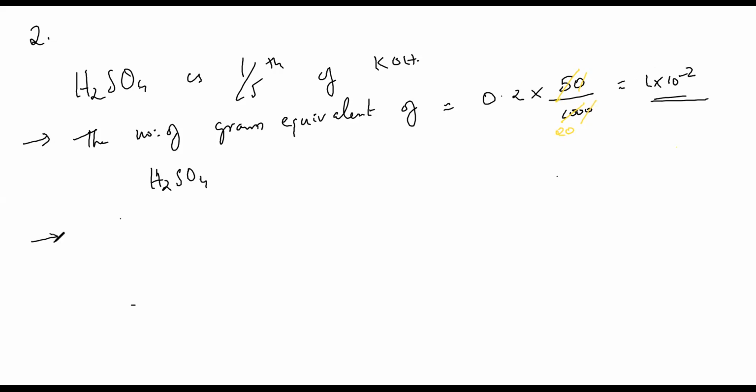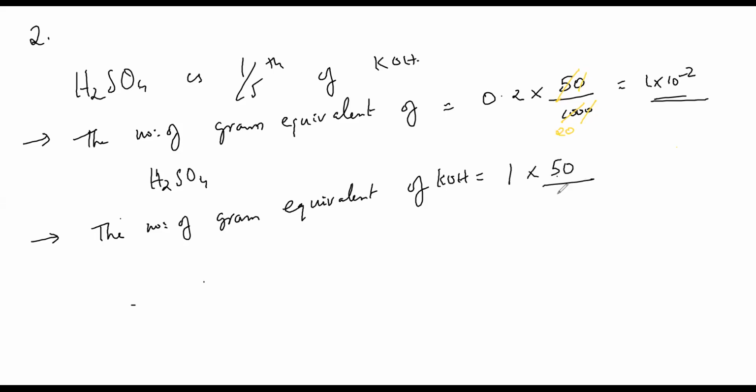Second one, similarly, the number of gram equivalents of KOH. Instead of 0.2, it is 1 N. So 1 into 50 centimeter cube, so 50 by 1000. Obviously we know what is 50 by 1000: 5 into 10 power minus 2.